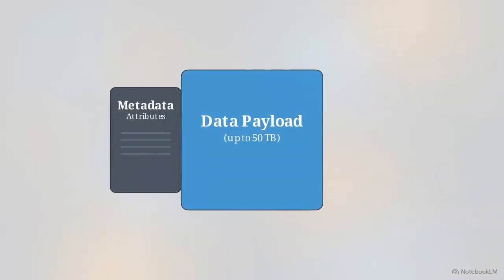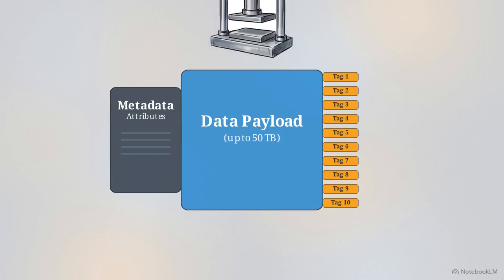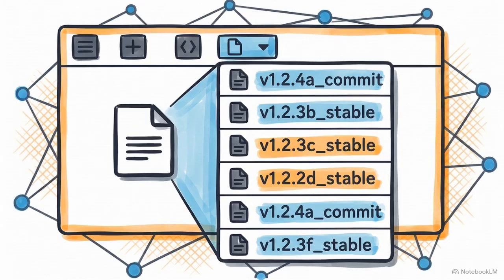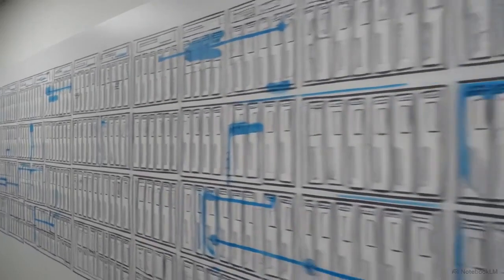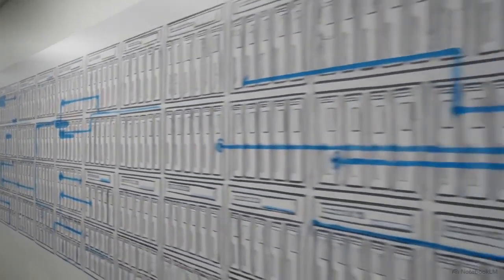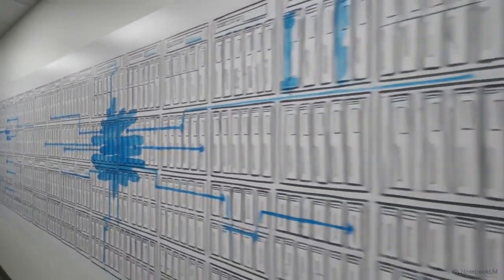Administrative data is attached directly to the payload. This includes system and user-defined custom metadata, as well as a collection of tags. Each object can hold up to 10 custom Unicode tags, which are used to manage security policies and storage lifecycles. If versioning is active, a unique version ID is stamped onto the object. This identifier allows the system to track every modification to the object over its entire lifecycle. Because S3 operates as a taggable key value store rather than a hierarchical drive, it avoids directory-based search bottlenecks, enabling rapid retrieval of millions of objects.